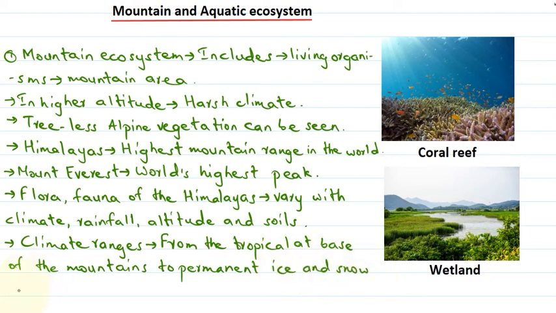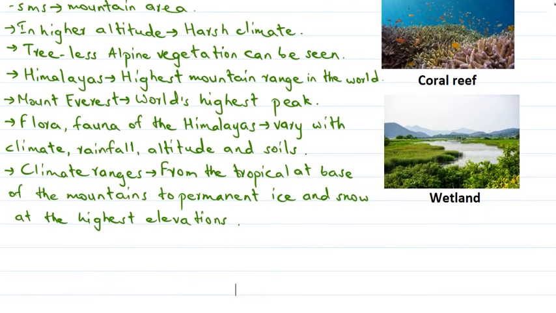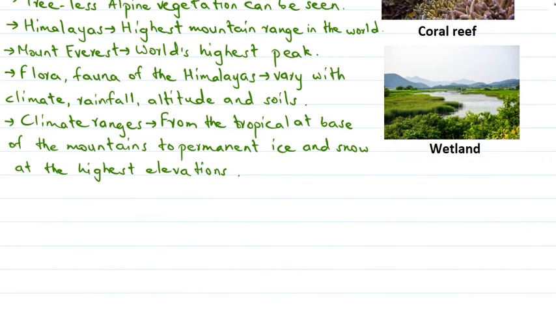Permanent ice and snow can be observed at the highest elevations of the mountains.